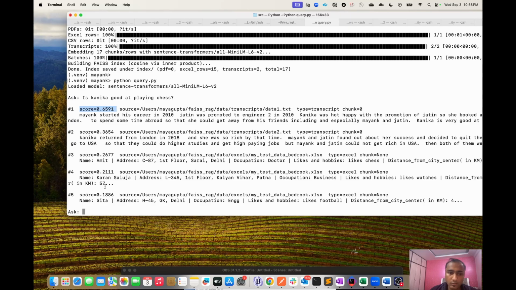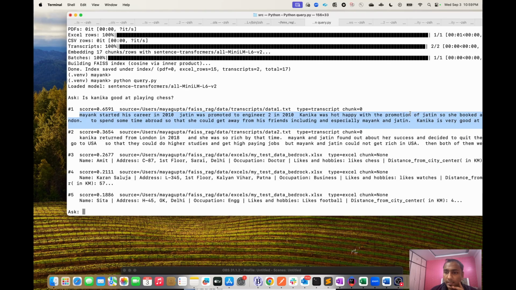It is sorted in order of score, and it represents that this data has some answer to our question and can be further used to answer the exact question. For example, at the end you can see Kanika is very good at playing chess.